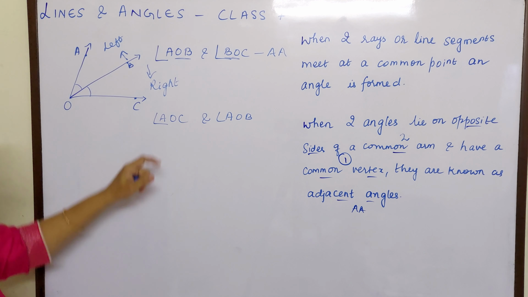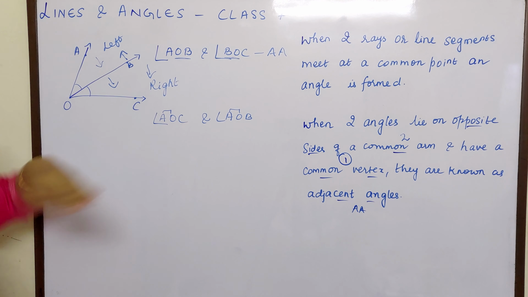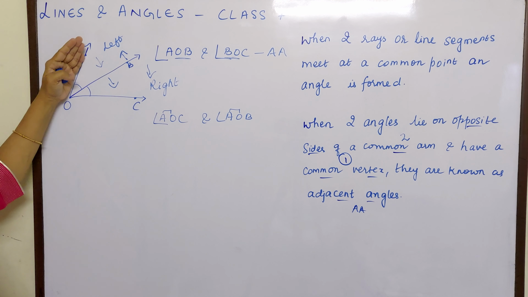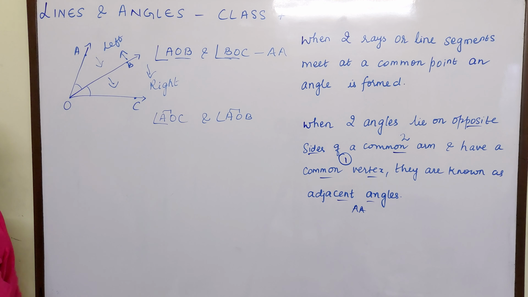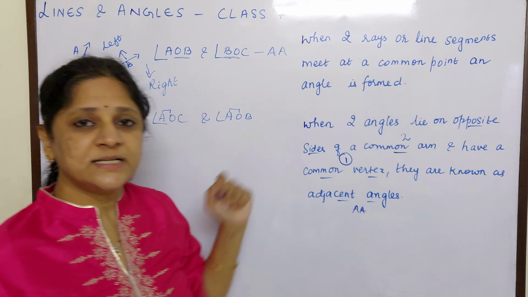Are any angles lying on opposite sides? Third condition: no. Both are lying to the right hand side. AOB is to the right of AO. AOC is also to the right of AO. Nothing is lying to the left of AO. There is no angle lying on the opposite side.